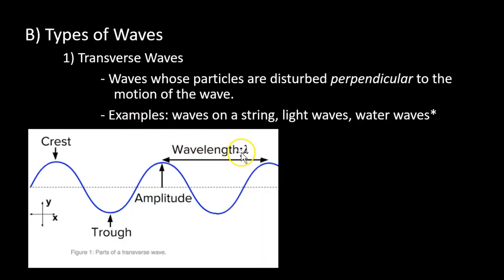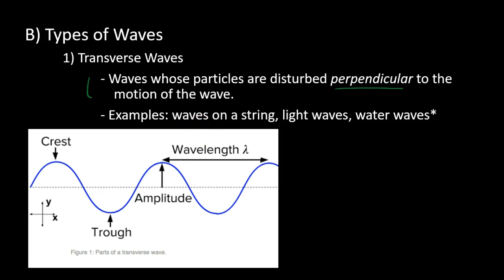Let's go to types of waves. Part B. Well, we have transverse waves. That's the first type that we're going to concern ourselves with. These are waves whose particles are disturbed perpendicular to the motion of the wave. This is a little unclear. Just reading that sentence doesn't give you a good sense of what that means.